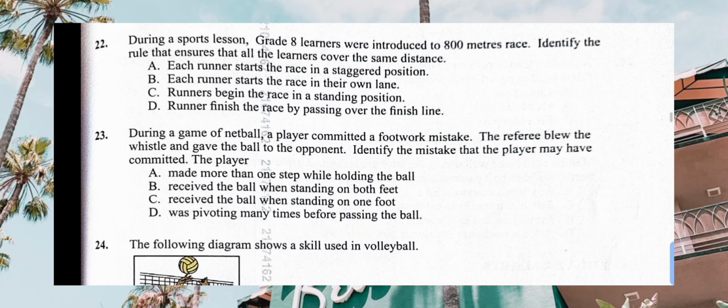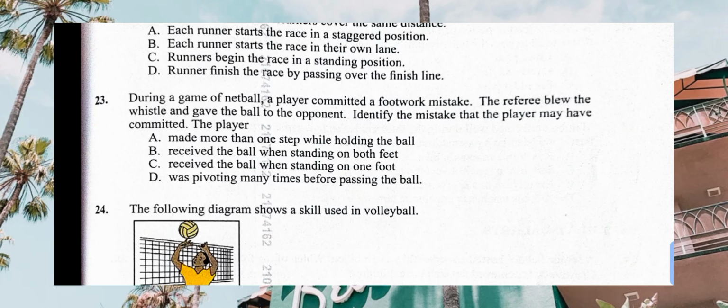Number 23, during the game of netball, a player committed a footwork mistake. The referee blew the whistle and gave the ball to the opponent. Identify the mistake that the player may have committed. Yes, we look at made more than one step while holding the ball. Then receive the ball when standing on both feet. Receive the ball when standing on one foot. Then was pivoting many times before passing. Receive the ball. Here, I believe it is receive the ball.